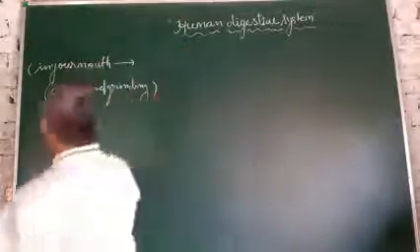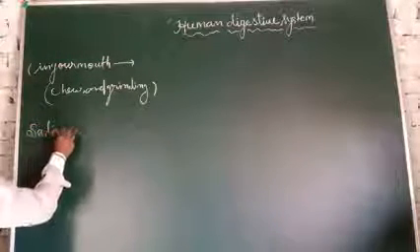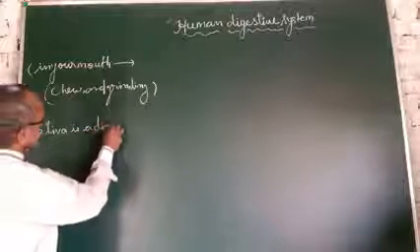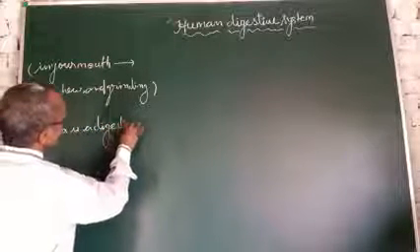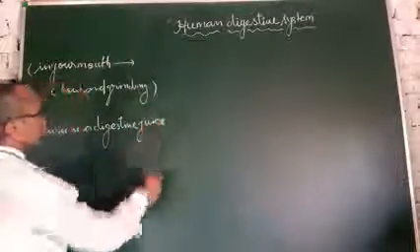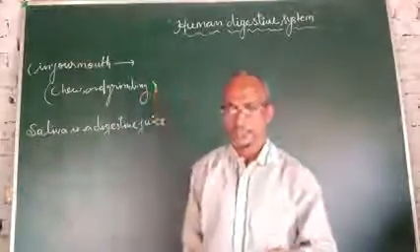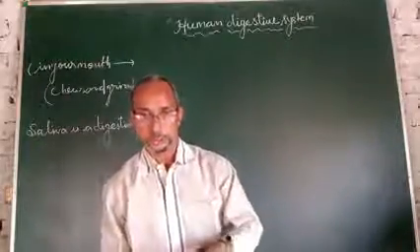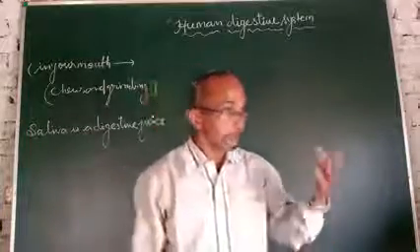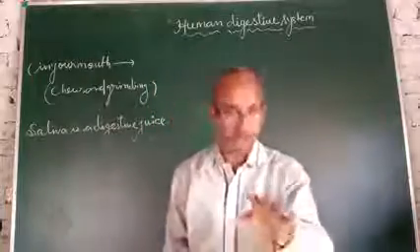What is saliva? Saliva is a digestive juice, and this juice helps to digest the starch present in the food, only partially, not completely.